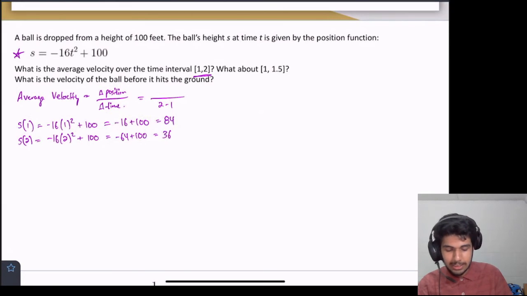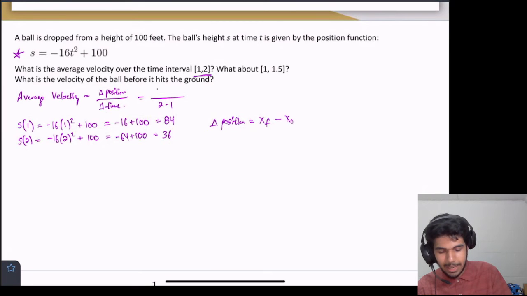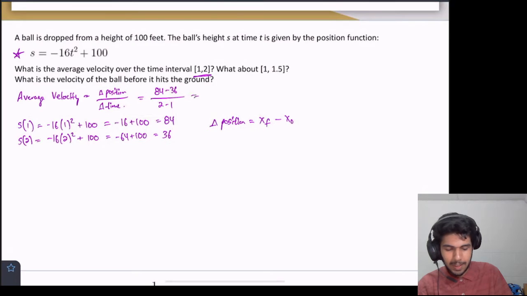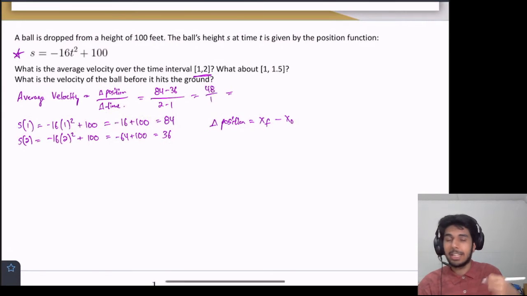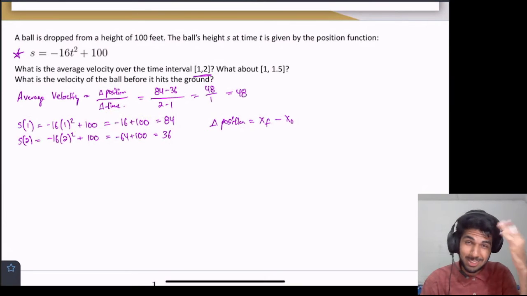And now we want delta of the position, the change in position. And if we remember, that's the final position minus the initial position. So that would be 84 minus 36. And then if we compute that, that's 48 divided by 1. So that's saying that the average velocity is 48, but we do have to include units.